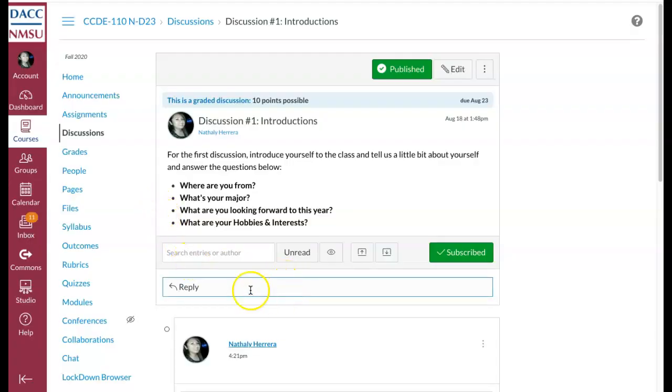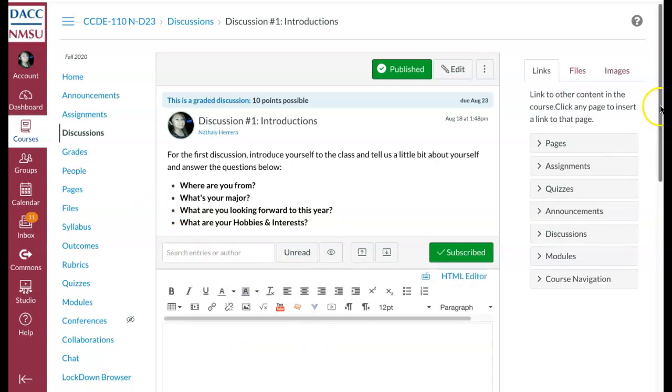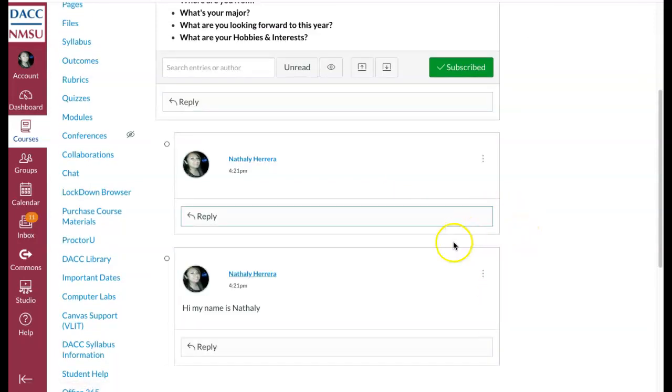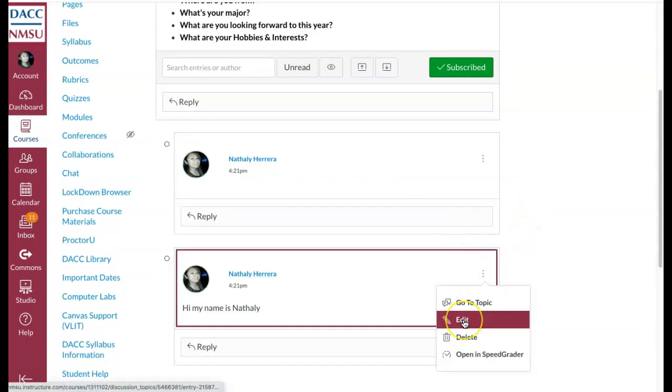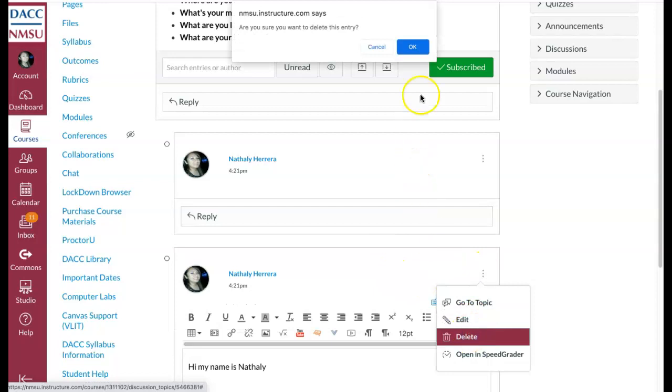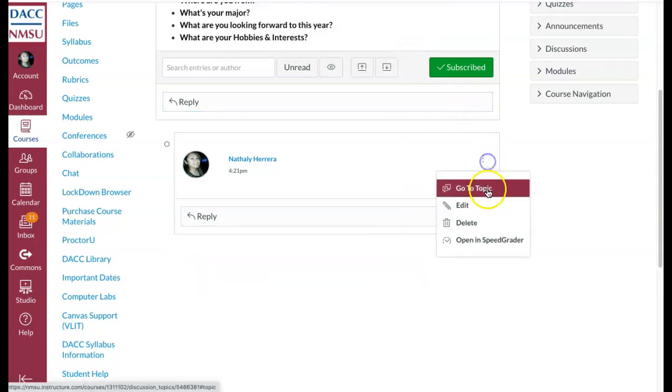So all you have to do for the discussions is click on reply, and then you can go ahead and type your response. And then you just click on post reply. If you want to edit it, you can go ahead and edit it, but this is basically what it is going to look like whenever we have a lot of people posting.